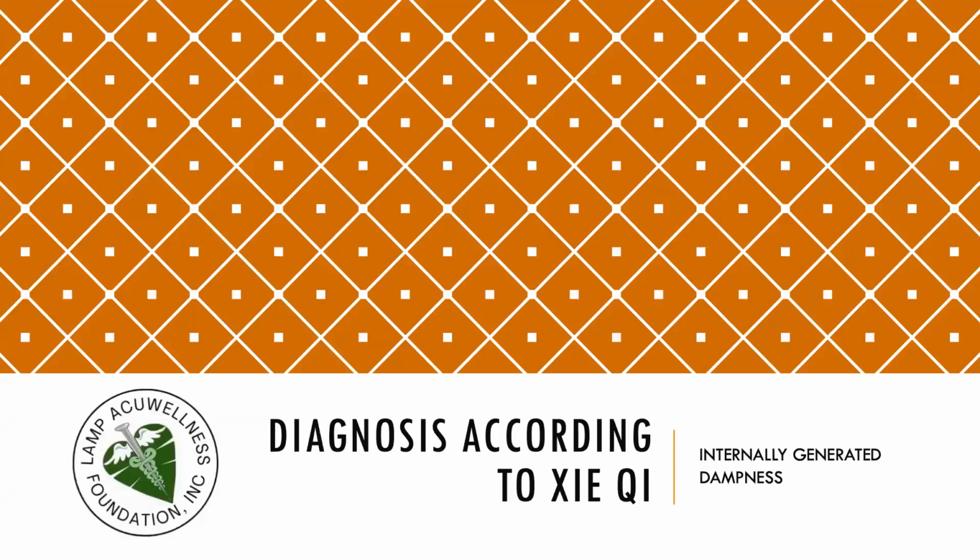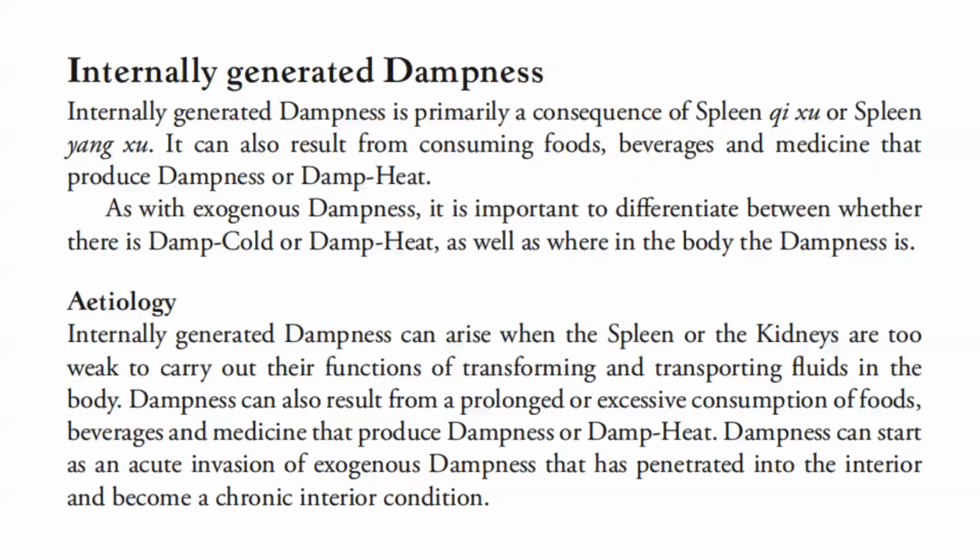Let's now discuss internally generated dampness as we continue with diagnosis according to pathogenic chi. Internally generated dampness is primarily a consequence of spleen chi deficiency or spleen yang deficiency. It can also result from consuming foods, beverages, and medicine that produce dampness or damp heat. As with exogenous dampness, it is important to differentiate between whether there is damp cold or damp heat, as well as where in the body the dampness is.